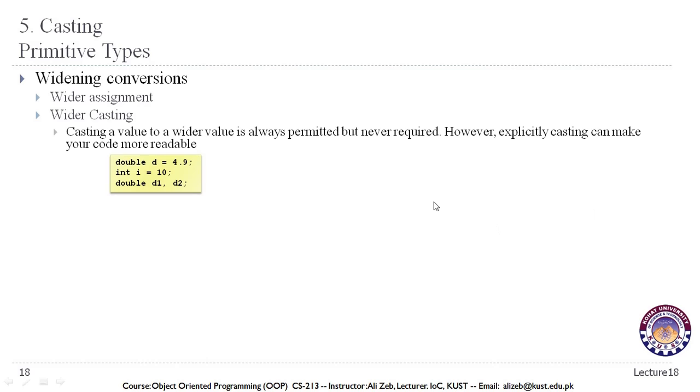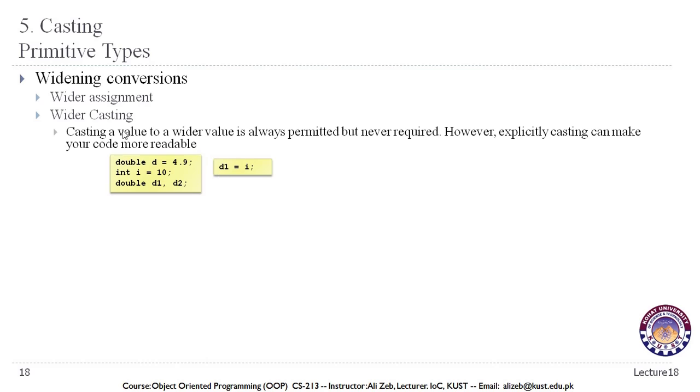Let's say we have a variable d that is of type double, and we have a variable i that is of type integer, and we have two more variables d1 and d2. Now in this case, double is considered as a wider value, and if we want to assign an integer value to a double variable, we can do that without any problem. We can do that without losing any information.